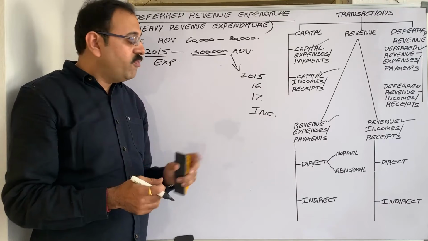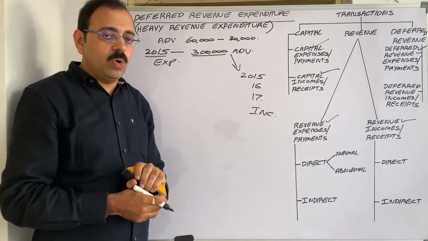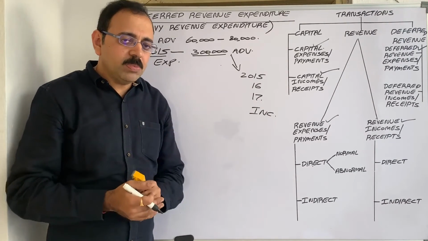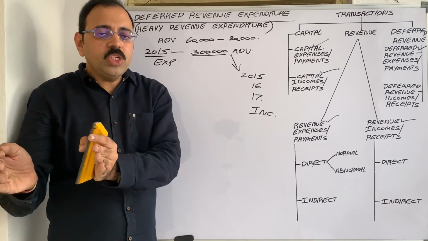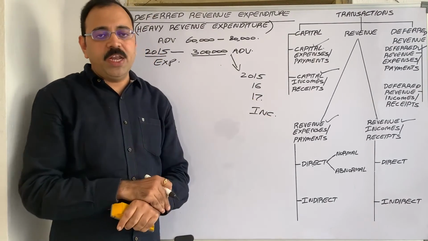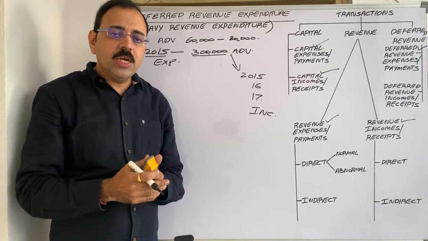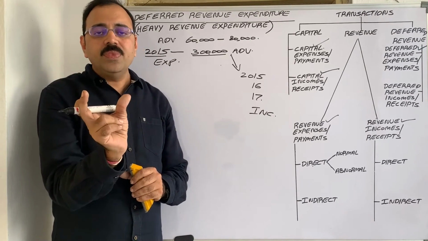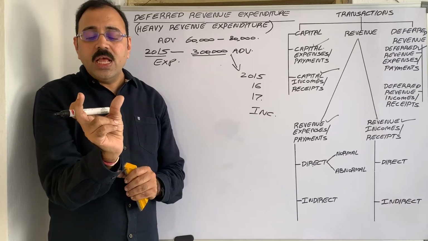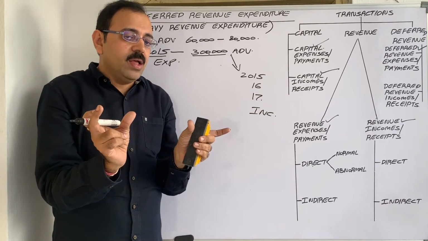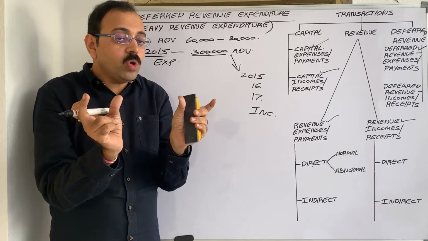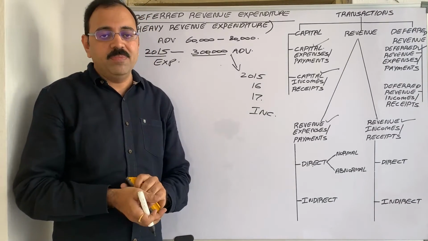In this case, we have to follow the matching rule. What does the matching concept say? In one accounting period, income is to be matched with expenditure. If we show income in one particular year, then the expenditure we spend to earn this income also has to be shown in that particular year only.